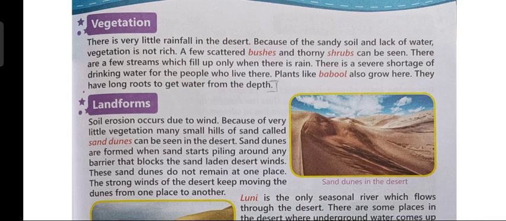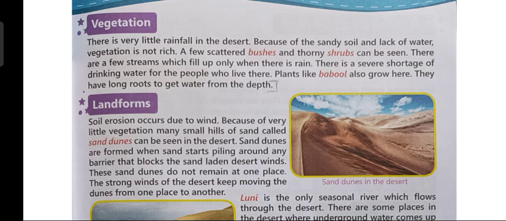There is very little rainfall in the desert because of the sandy soil and lack of water. Vegetation is not rich. A few scattered bushes and thorny shrubs can be seen here. There are a few streams which fill up only when there is rain. There is severe shortage of drinking water for the people who live there. Plants like babool also grow here. They have long roots to get water from the depth.